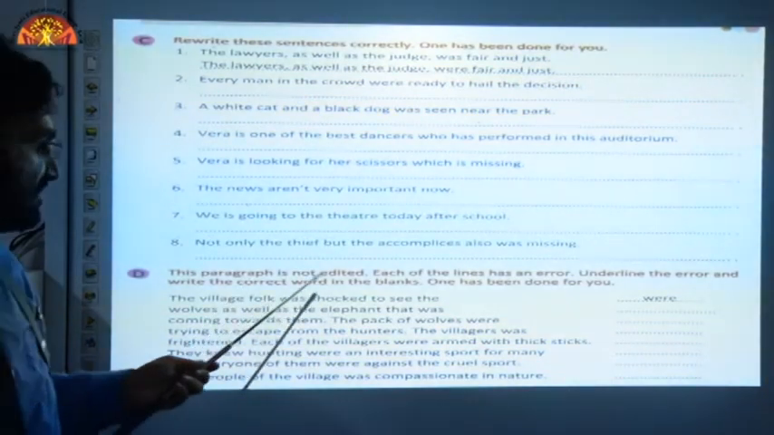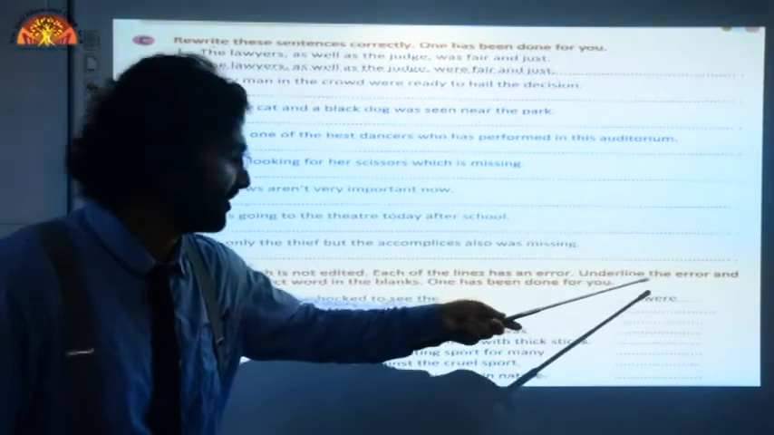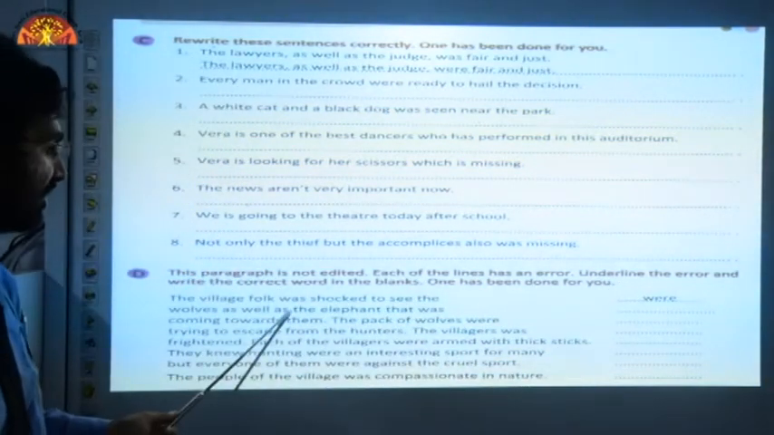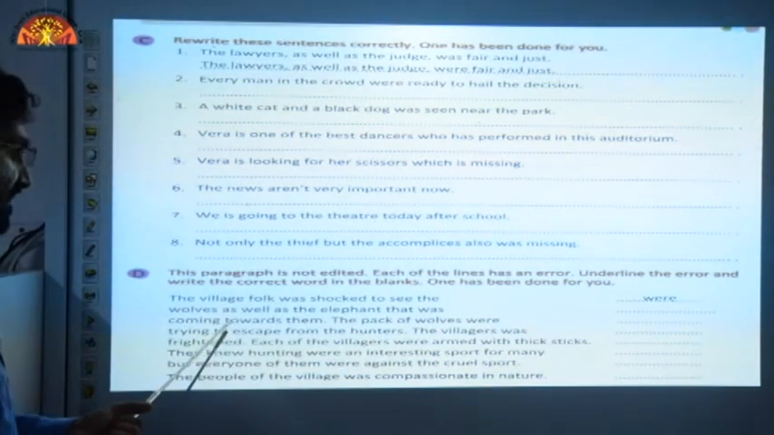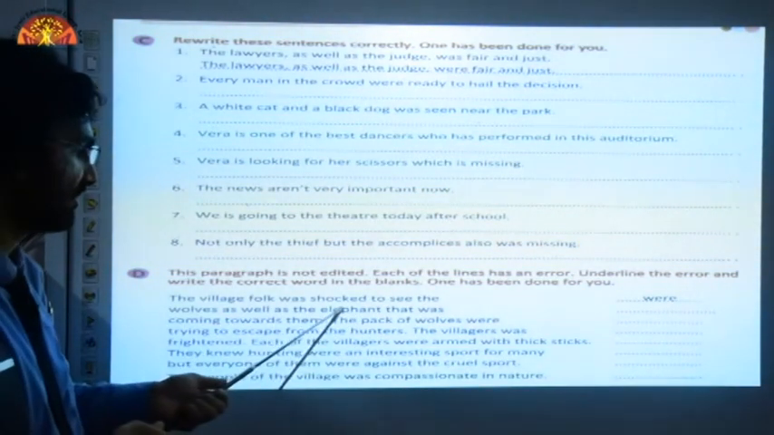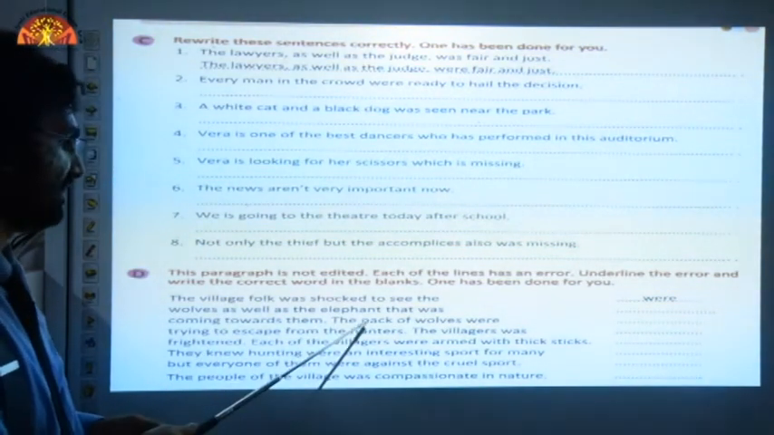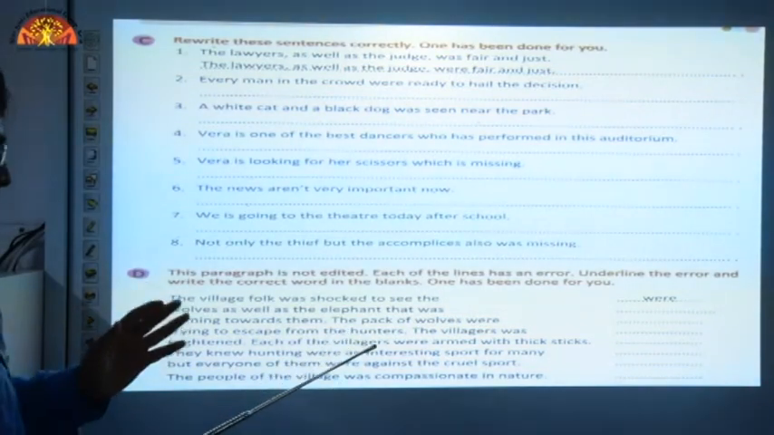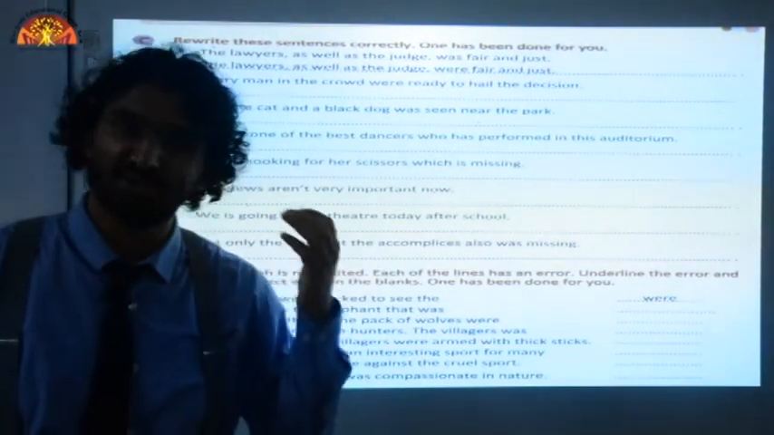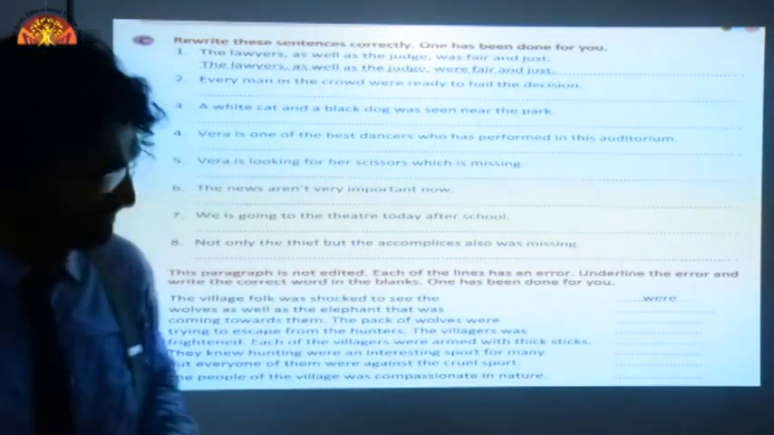This paragraph is not edited. Each of the lines has an error. Underline the error and write the correct word in the blanks. One has been done for you. The village folk was shocked to see the wolves as well as the elephant that was coming towards them. The pack of wolves, it's going to be very interesting if you would like to solve it on your own. If not, then I'm going to help you with it.